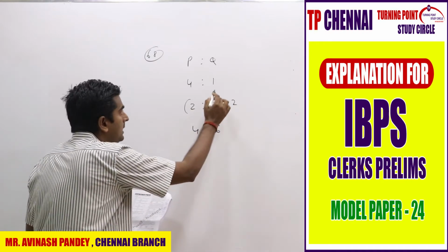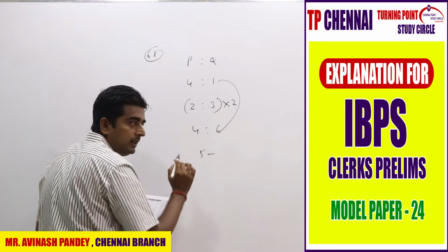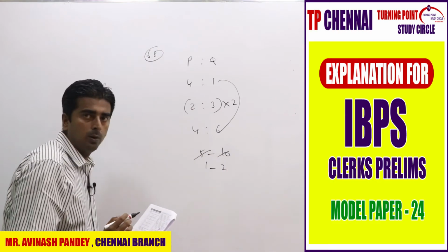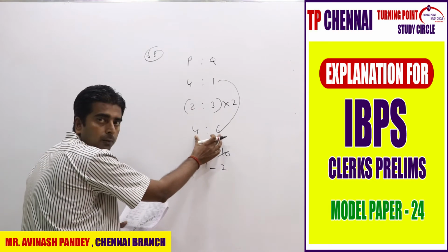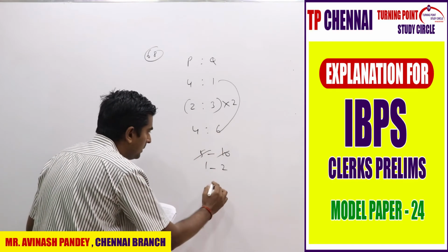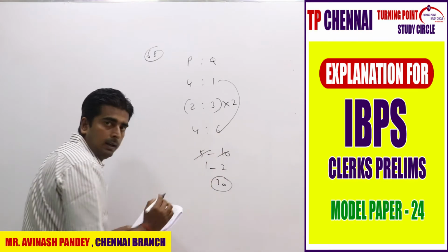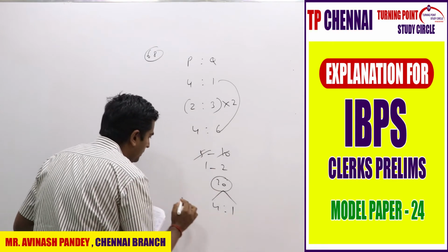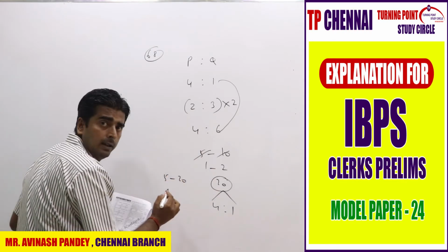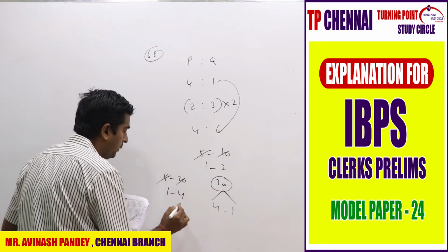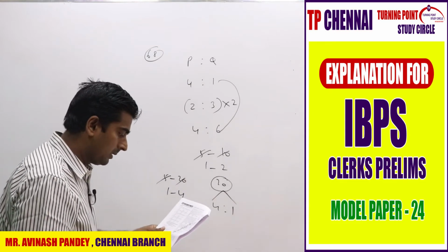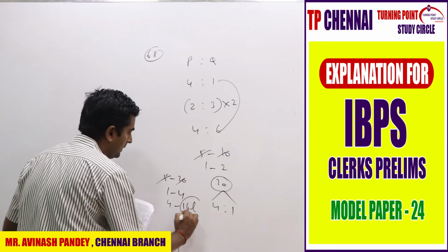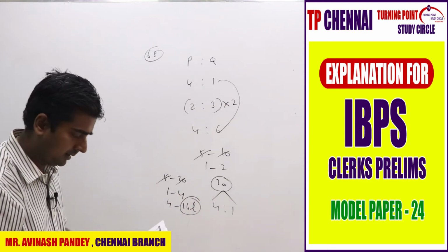So this is nothing but 4:6. Now here in Q, how much we have added? 5. There, how much they added? 10. So one part is nothing but how much? 2, right? Now what is the total quantity? 10 into 2 is nothing but how much? 20, right? Now this 20 is divided among the ratio 4:1. So 5 parts is 20, right? So one part is nothing but how much? 4. What are they asking? They are asking to find how many liters of liquid P there was. P is 4 parts only, so 4 parts is how much? 16 liters. So my answer is nothing but 16 liters, right?